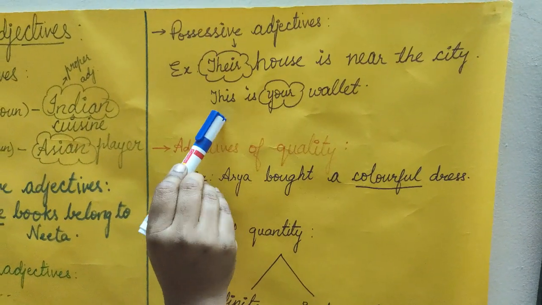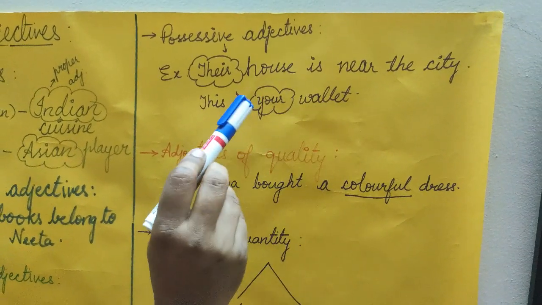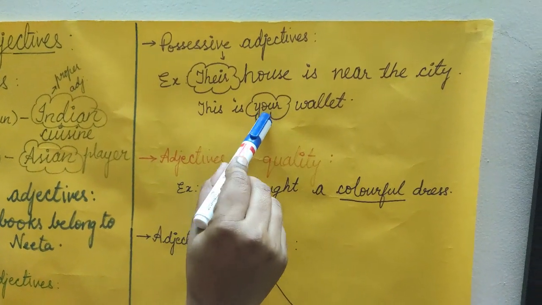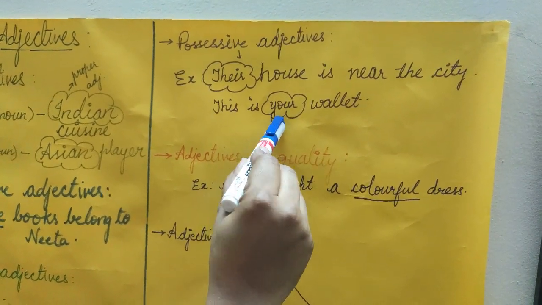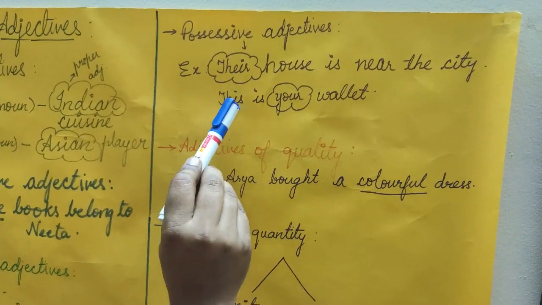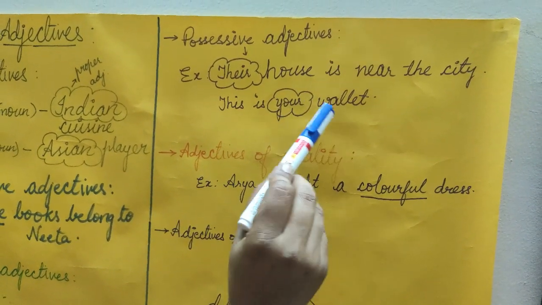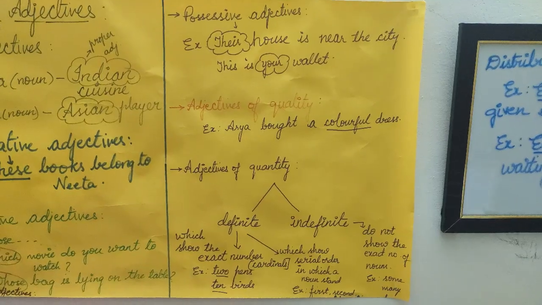And in the next example, this is your wallet. In this example, your is the possessive adjective which shows the ownership, means that this wallet belongs to someone. This is your wallet. In this, your is the possessive adjective.